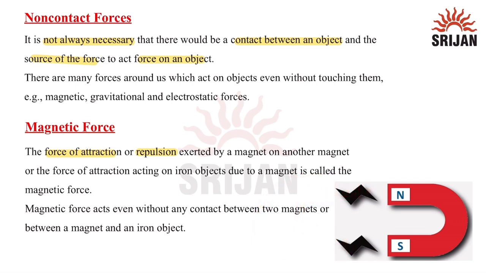Magnetic forces act even without any contact between the two magnets or between a magnet and an iron object. If I place an iron object like an iron slab over here, the magnet will attract it towards itself. Nowadays, you might have seen this particular phenomenon used to charge your smartwatches as well.